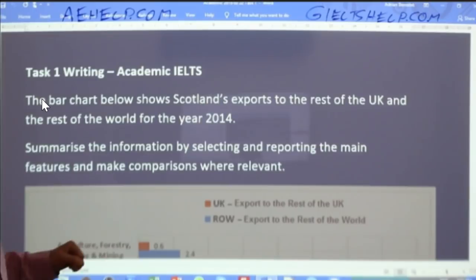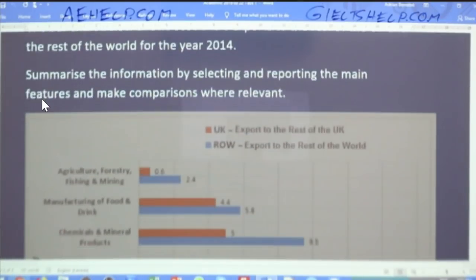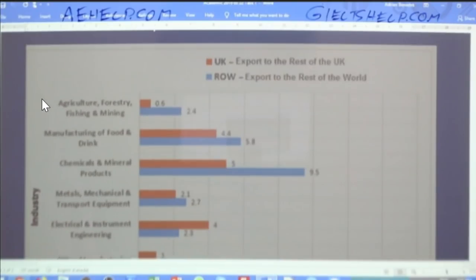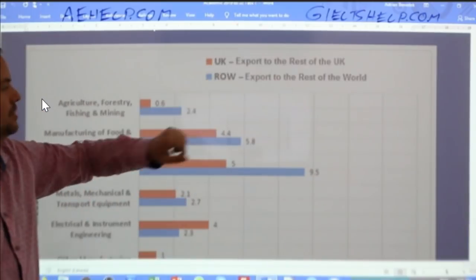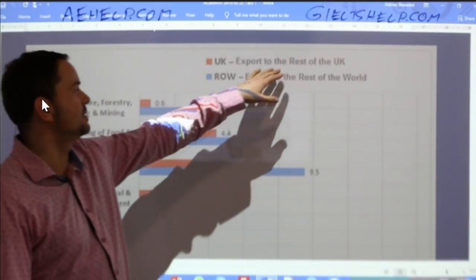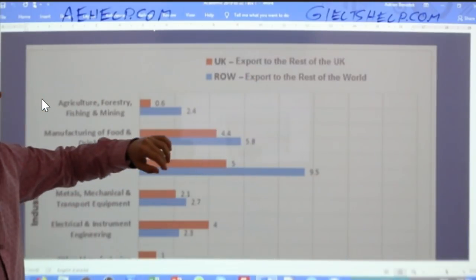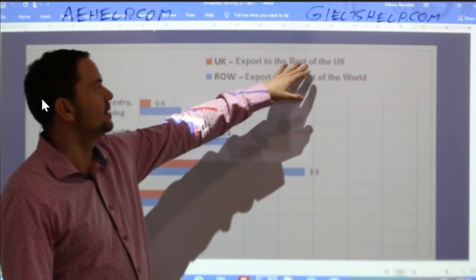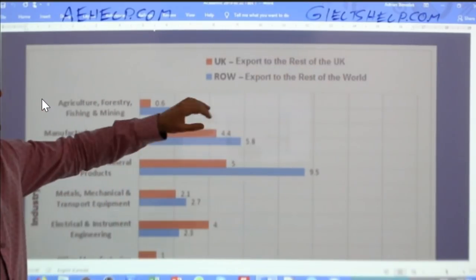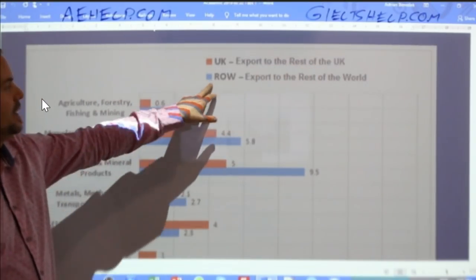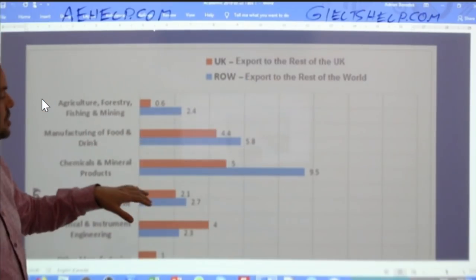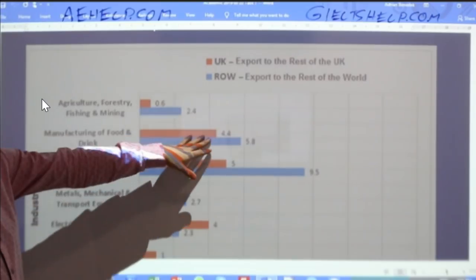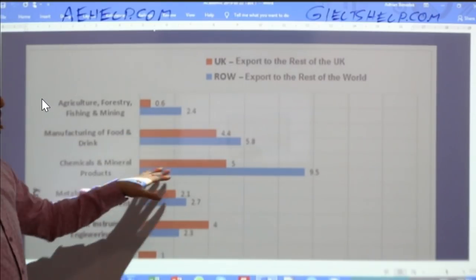Okay, so we take a quick peek at the chart here. So this is what the chart looks like. The orange is Scotland's exports to the rest of the UK. And then the blue is the rest of the world.